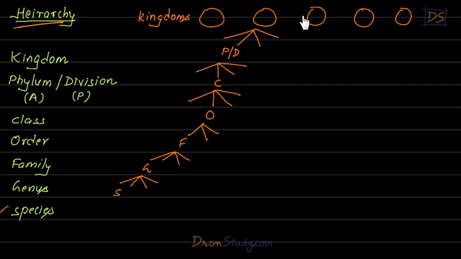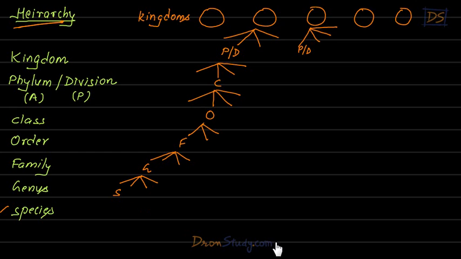So this kingdom will have lots of animals or plants. So what he's going to do is divide them into different groups, which will be called phylum or division. Then further he's going to divide every phylum into classes, then order, then family, then genus, then species. You understand?